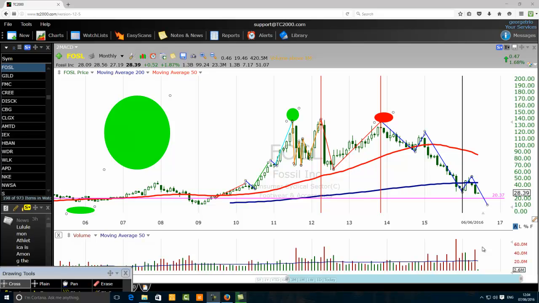So this chart that we are looking at today, which is Fossil Incorporation, is the monthly chart. There is something very interesting that I want to share with you, because we can see clearly the activity of the investors and the activity of these Elliott wave gurus. Now, I'm not talking about the dodgy Elliott wave gurus. We are talking about the expert Elliott wave gurus, the real ones, that are not looking at the chart but are looking inside the chart, analyzing the internal waves and the wave patterns.